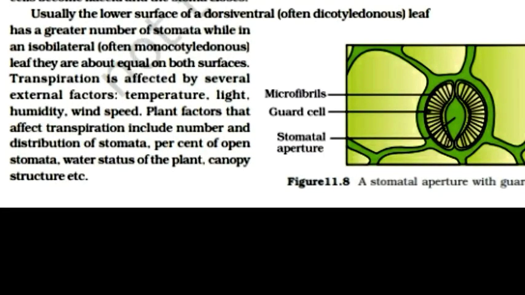Usually, the lower surface of a dorsiventral dicotyledonous leaf has a greater number of stomata, while in an isobilateral monocotyledonous leaf they are about equal on both surfaces. Transpiration is affected by several external factors: temperature, light, humidity, and wind speed. Plant factors that affect transpiration include the number and distribution of stomata, percent of open stomata, water status of the plant, canopy